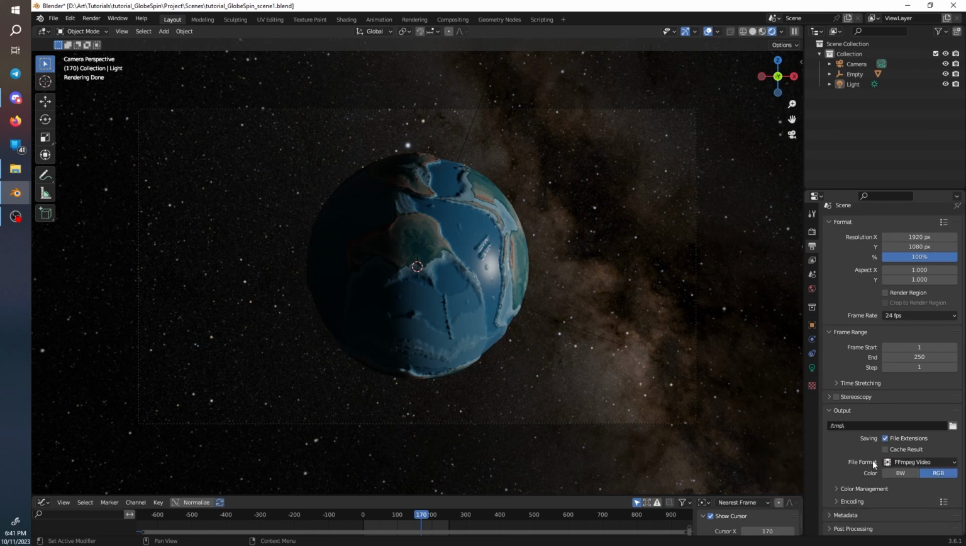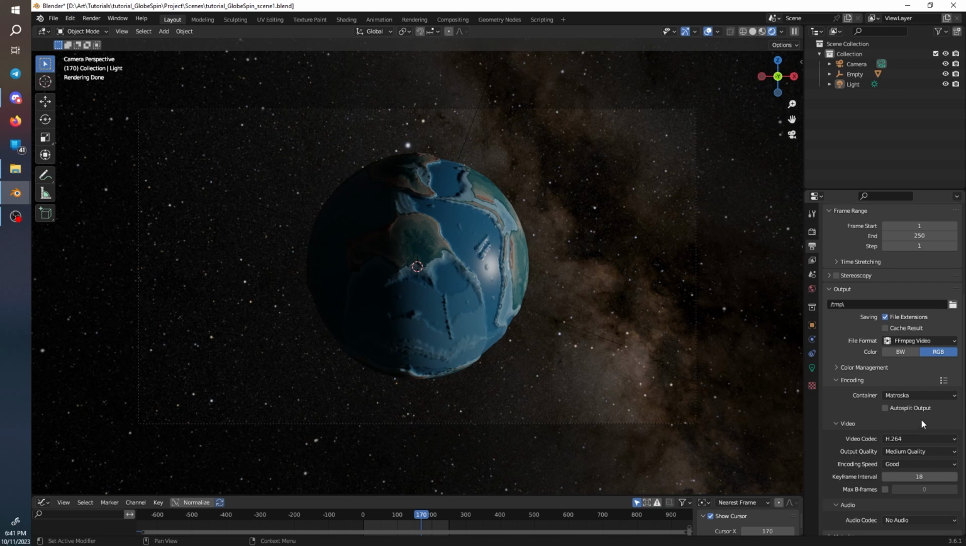FFmpeg video, and then under encoding, you can click MPEG4. Make sure this is all set. Then press Ctrl F12 and you can render.